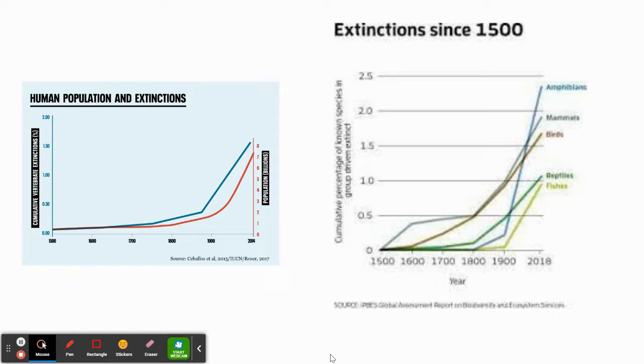Amphibians are living in water, and so probably the effects of the Industrial Revolution and how we are using our environment is leaching substances into the water that are harming amphibians at a pretty drastic rate. Reptiles are also going up, so are fish, pretty steeply. Birds and mammals have a less steep curve, but you can see we are negatively impacting our environment post-industrial revolution and causing some pretty significant extinction rates.